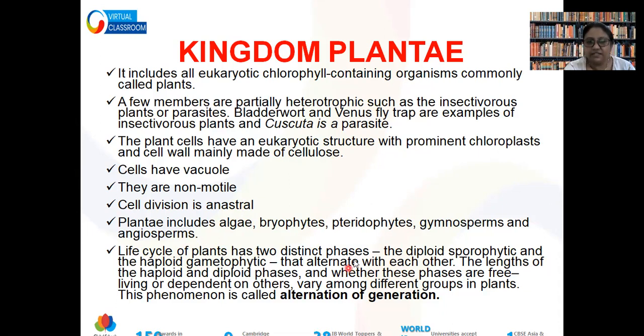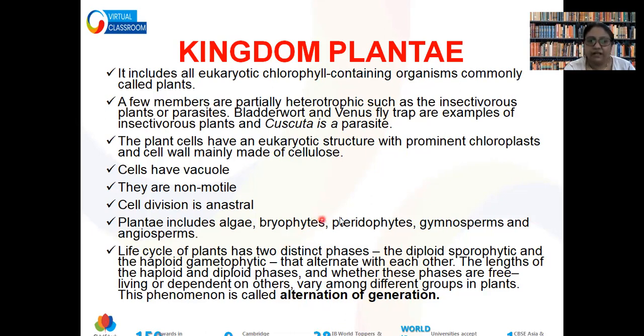In the life cycle of plants, they have two distinct phases. What are the distinct phases? They have a sporophytic stage. So what is this sporophytic stage? The sporophytic stage is where the spore-bearing part is present, and the gametophytic stage is the one talking about the gametes. So in their life cycle, the sporophytic phase and gametophytic phase come in alternation. First sporophyte, then gametophyte, then again sporophyte, again gametophyte. That is why this phenomenon is called alternation of generation.